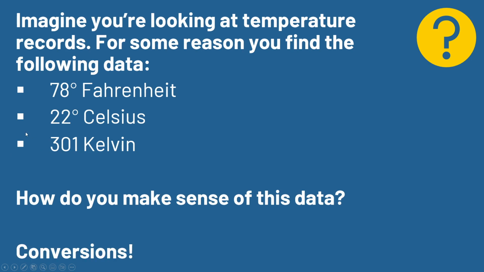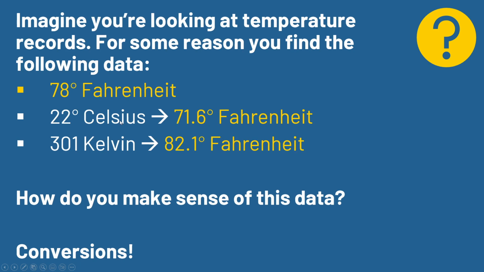Well, the key is to do conversions. In this case, we need to find some sort of standard that we can compare everything to. Our standard is just going to be one of the systems for temperature. I'll choose Fahrenheit because that's what I know. And so if we convert these, okay, now I have some sense. So 22 Celsius is less than 78 Fahrenheit. 301 Kelvin is more than either of those two. If I had to pick one temperature, I'd probably pick this one, right? Yeah, 71.6, I think. 78 is starting to get too hot for me.